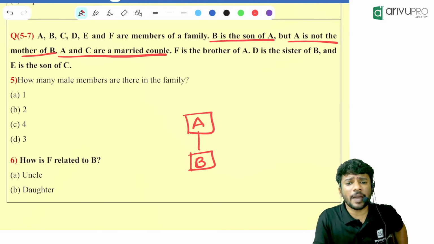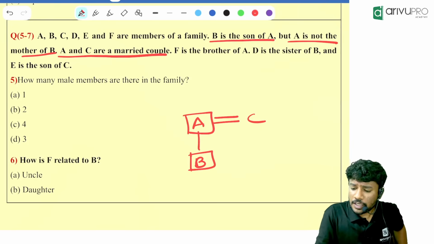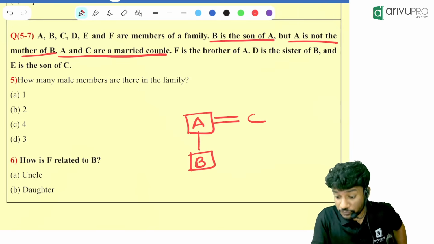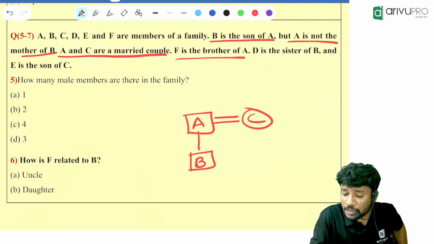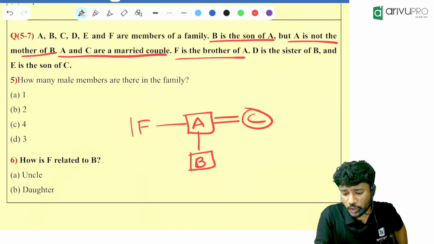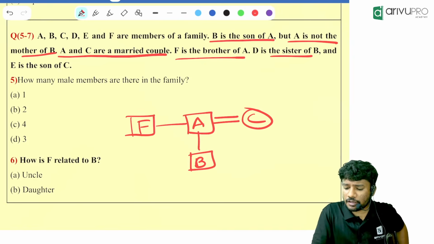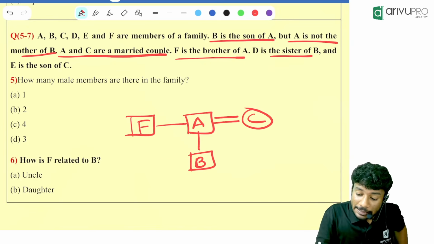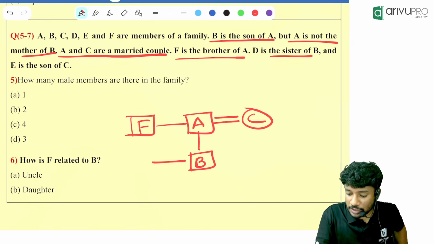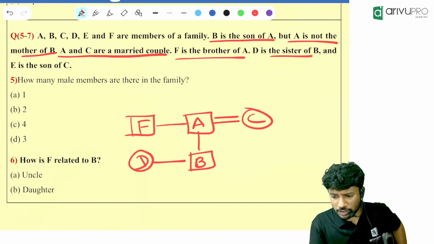A and C are married couple. That means A is married to whom, people? A is married to C. Then what is the gender of C then? Female. Done. F is the brother of A. That means A is having a brother whose name is what? F. D is the sister of B. D is the sister of B means what? B is having a sister and her name is what? D.